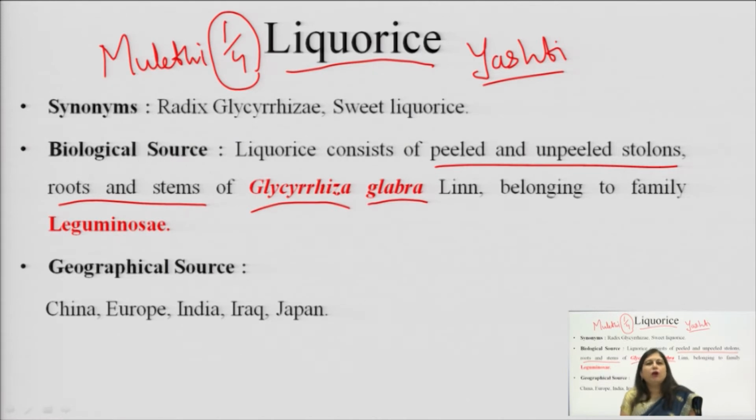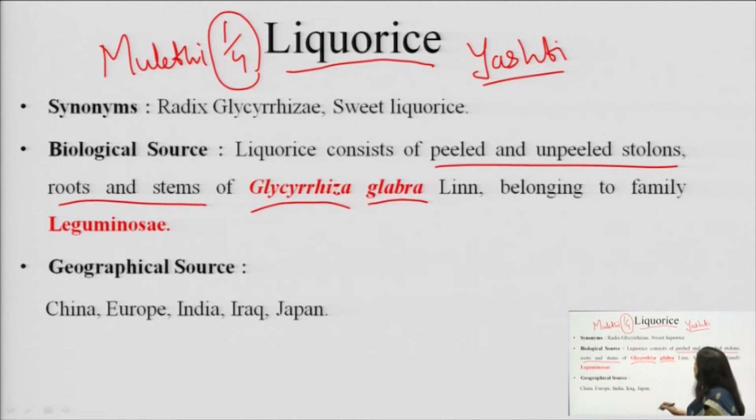Methi, all these belong to which family? Leguminosae family, and this licorice also belongs to the Leguminosae family. So the biological source is Glycyrrhiza glabra, and the part used is the peeled and unpeeled stolons, roots and stems of this Glycyrrhiza glabra.